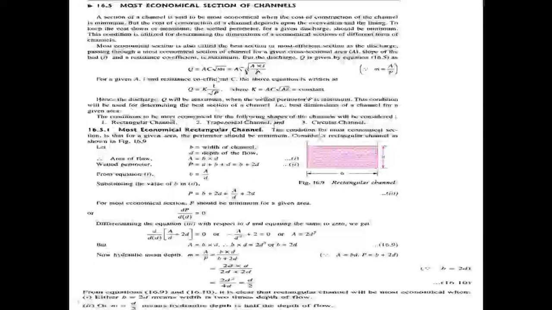Mainly these conditions are followed so that Q will be maximum, that is, the discharge of water flow is maximum.